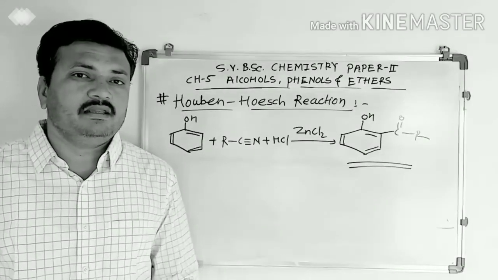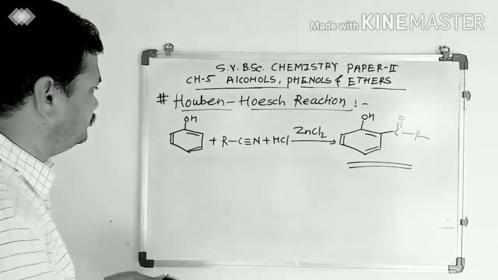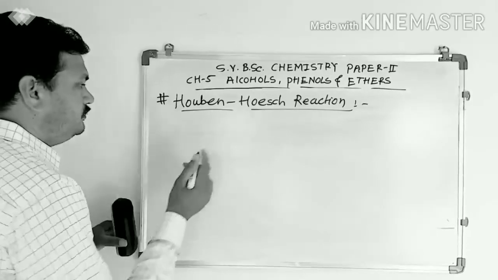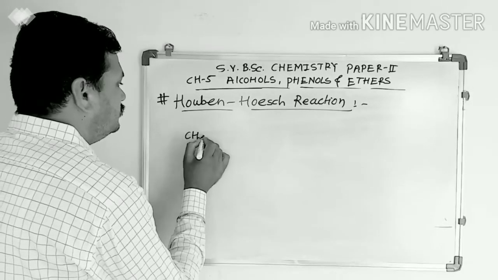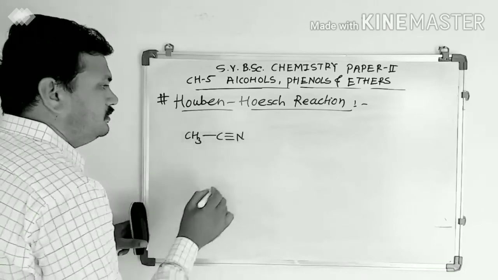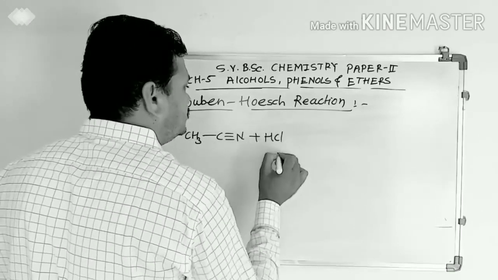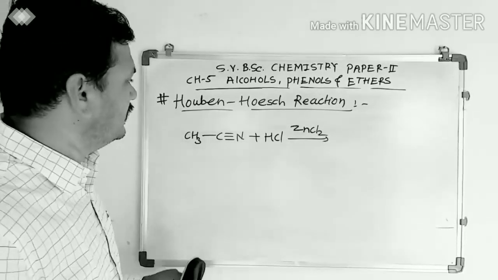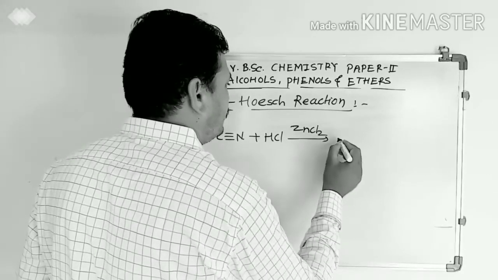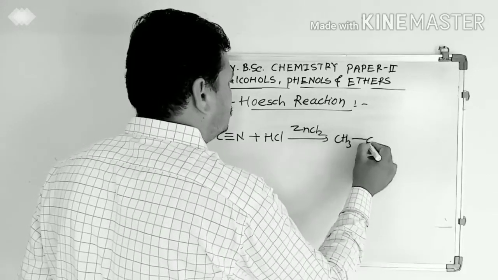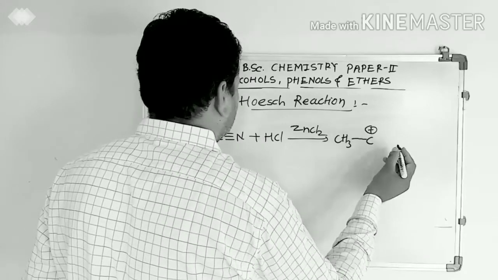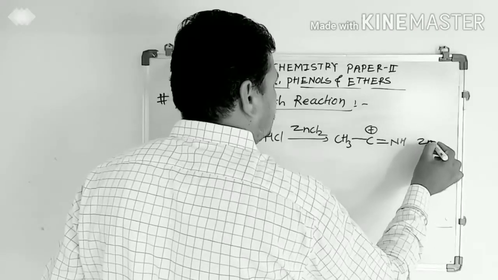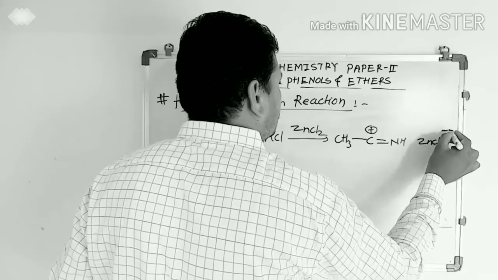Now we will see the mechanism of this Houben-Hoesch reaction. First, we will take the nitrile. It is methyl cyanide. It's treated with HCl in presence of ZnCl2 as a Lewis acid catalyst, and we get an intermediate. It is CH3C plus double bond NH, and it is ZnCl3 minus.